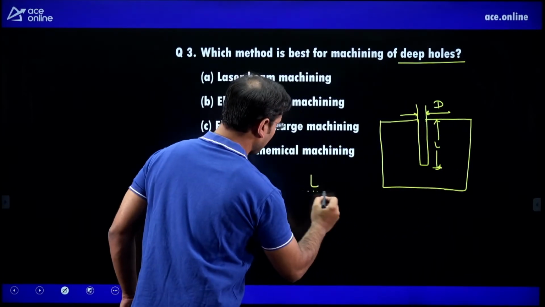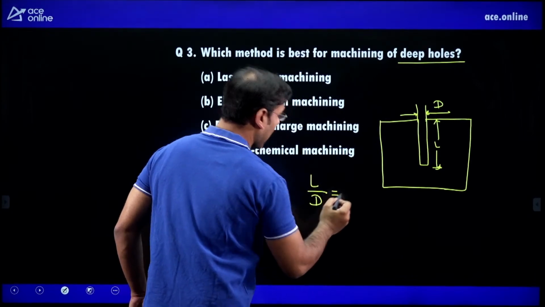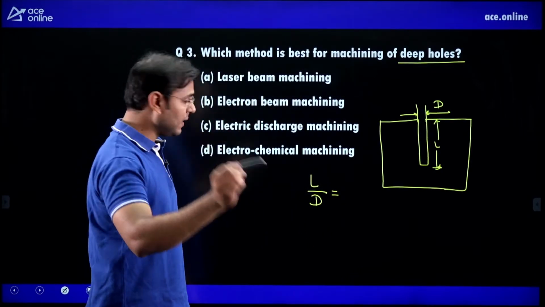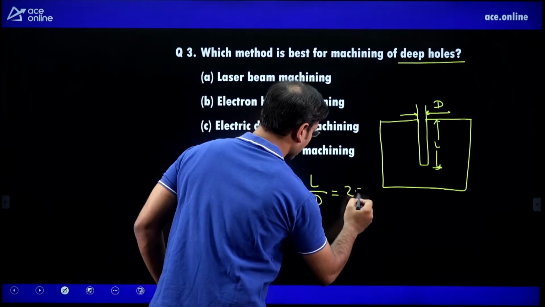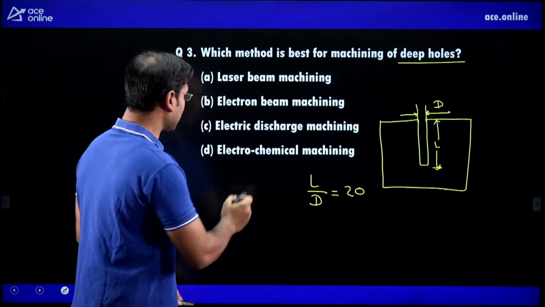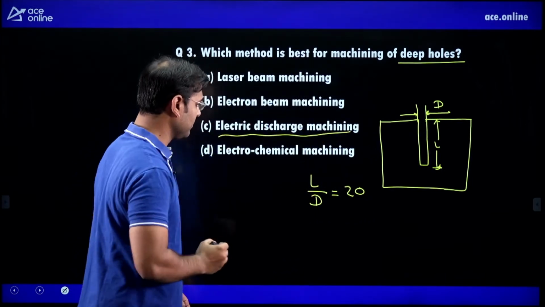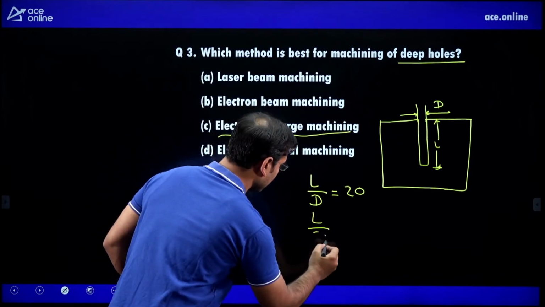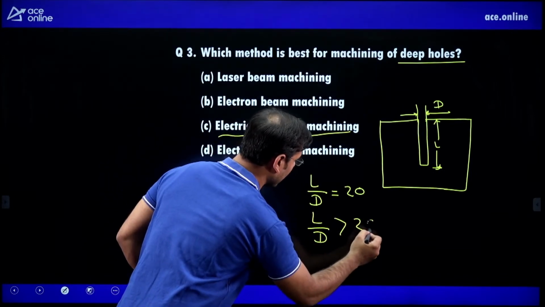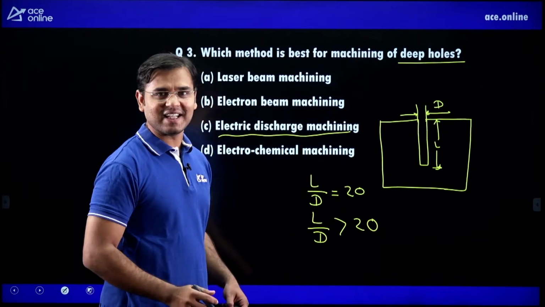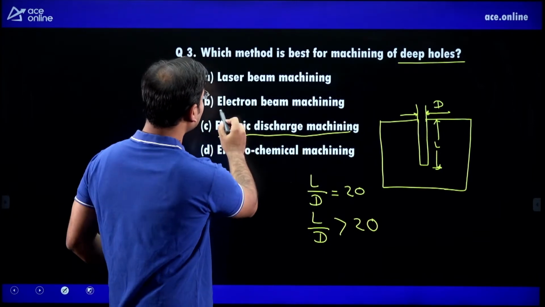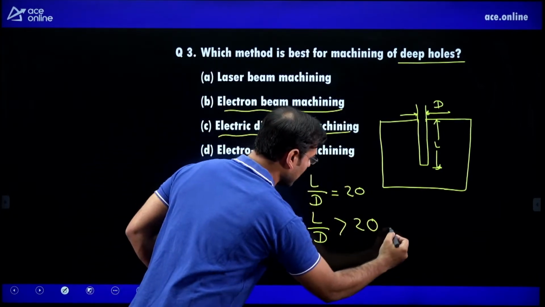This is known as the L by D ratio. L by D ratio is 20 for EDM, electric discharge machining. But for L by D greater than 20, only one best method is there, that is electron beam machining, EBM.